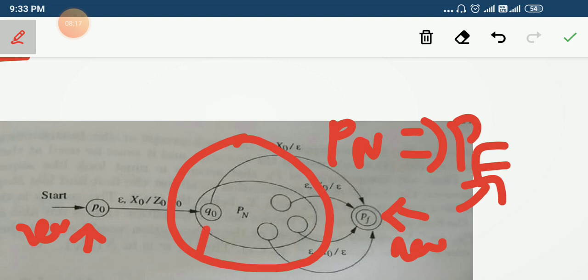Q0 is nothing but the start state of P_N, and P0 is the start state of P_F. X0 is going to be the start stack symbol of P_F and Z0 is the start stack symbol of P_N, right?